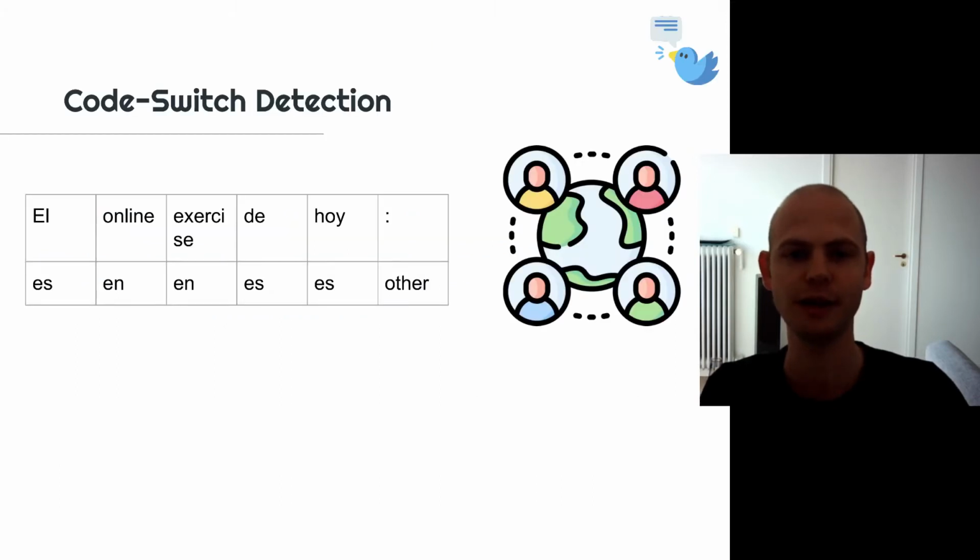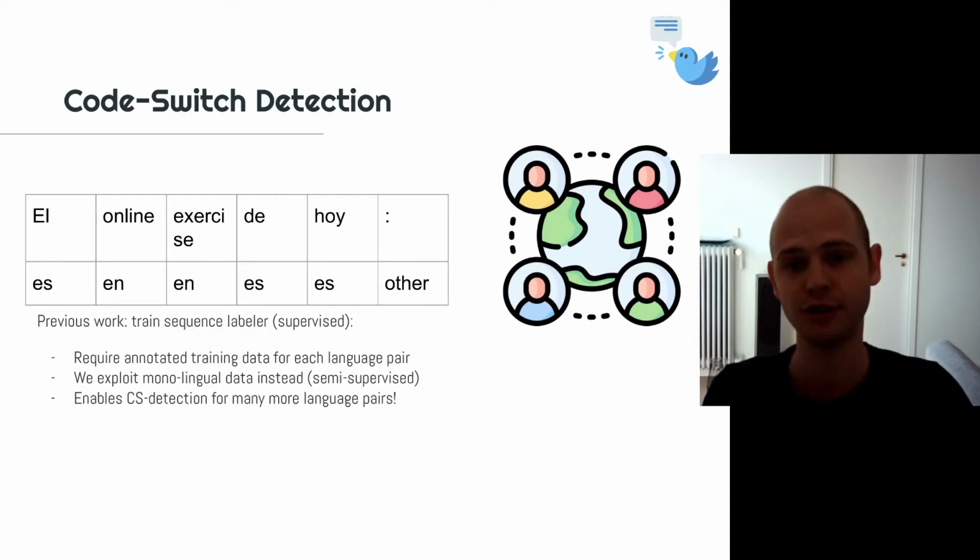So as you probably all know in this code switching workshop, code switching is the act of using multiple languages within the same utterance. More particularly, in this study we're interested in predicting the language labels on the word level, as you can see in the example on the slide. This is a tweet that is in Spanish as main language, but in the middle there is an English noun phrase that is used. And we can also see that we have three labels: Spanish, English and other, which is used for words that are in neither of the languages, like punctuation.